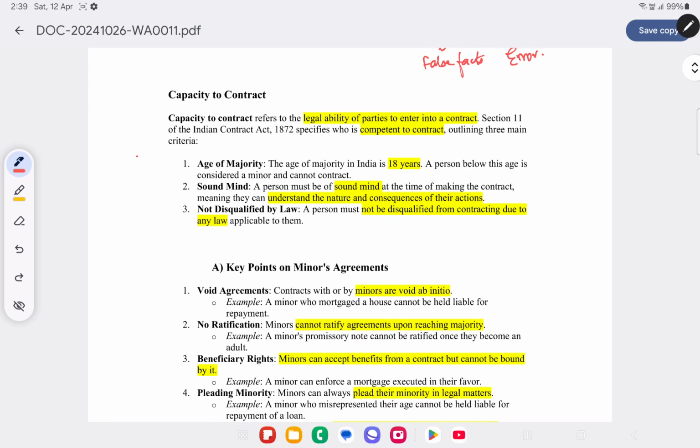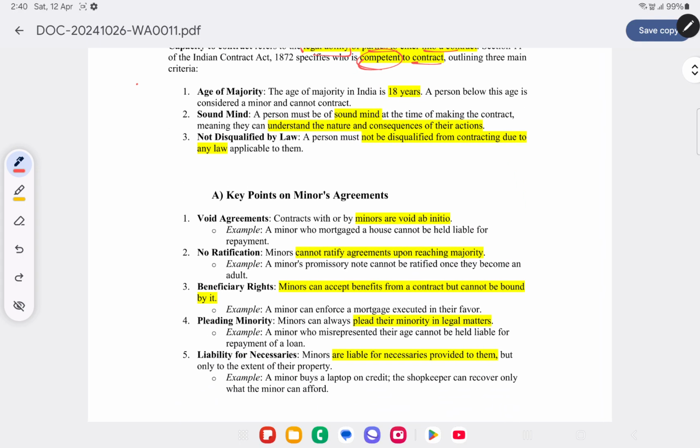Capacity to contract. Capacity to contract means the person entering into contract should be competent to enter into contract. That is, competency of parties involved. So capacity to contract means legal ability of parties to enter into contract. That is, they should be competent to enter into contract. Now what do you mean by competency? 3 main things have to be checked over here. 1 is they should have attained the age of majority, that is more than or equal to 18 years in India, and should be of sound mind.